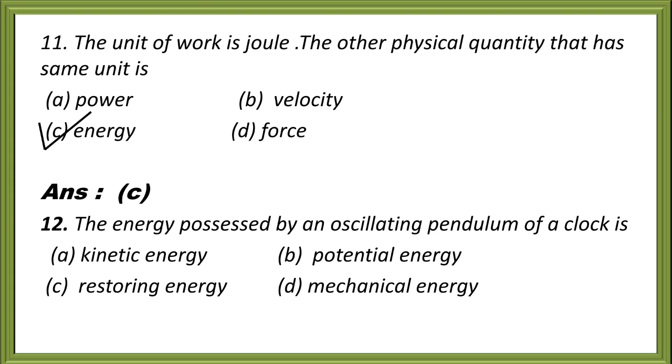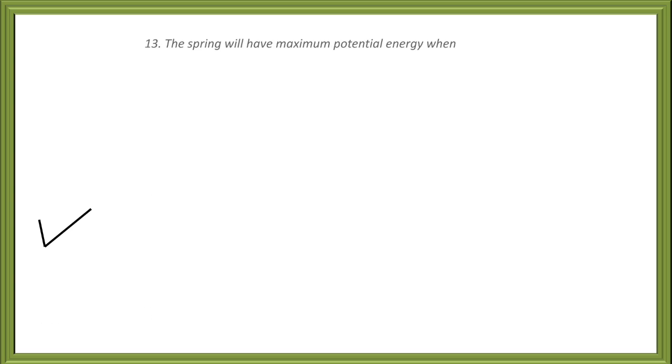Now question 12. The energy possessed by an oscillating pendulum of a clock is option A, kinetic energy, option B, potential energy, option C, restoring energy, option D, mechanical energy. Here your correct answer is option D, mechanical energy.